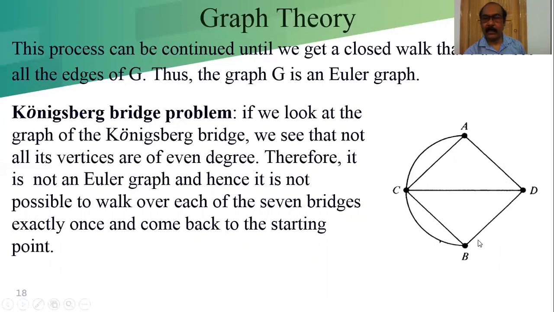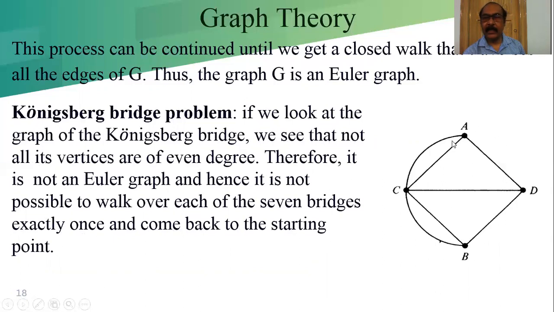Now, this is the graph representation of the Konigsberg Bridge problem. Now, see why it was unsolved and why it is not possible. If we look at the graph of the Konigsberg Bridge, we see that not all the vertices are of even degree. Therefore, it is not an Euler graph, and hence it is not possible to walk over each of the 7 bridges exactly once and get back to the starting point.